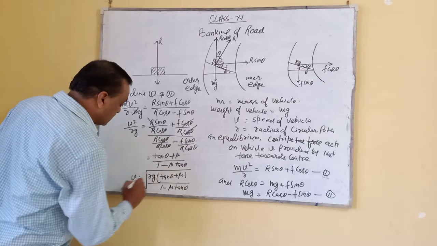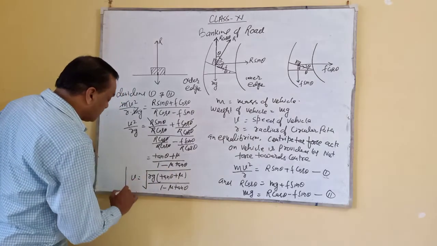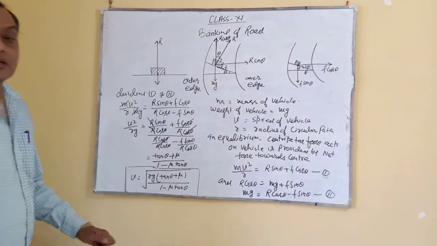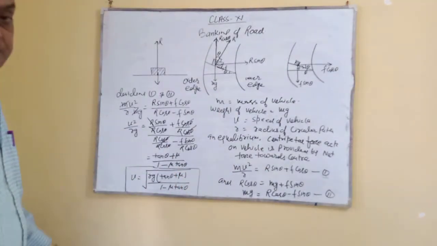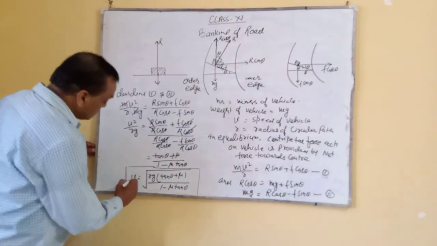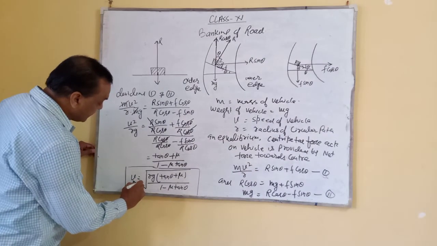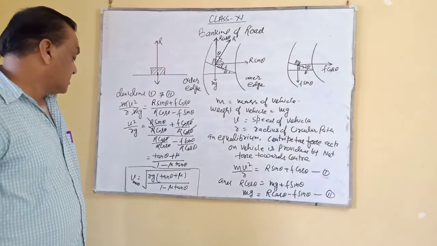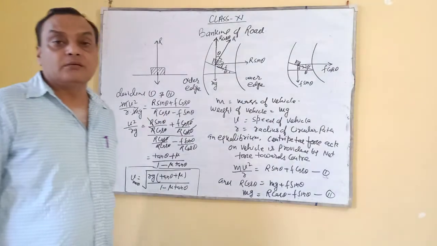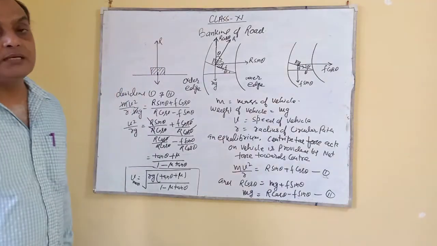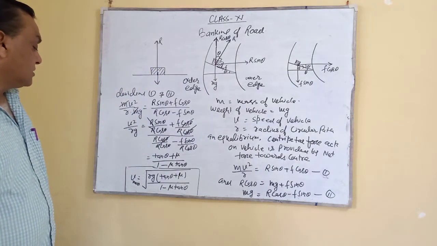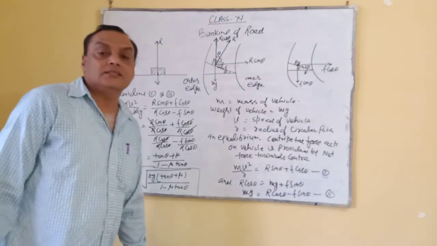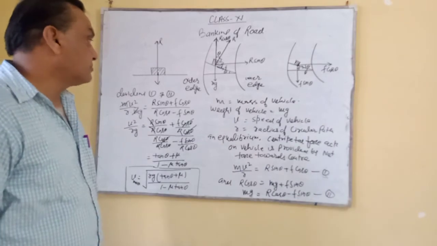This is the value of the speed of the vehicle at the banking of road. So see there, here we are considering the coefficient of friction also. So this is called V max. V max means maximum speed. What will be the maximum permissible speed so that the vehicle will not have an accident on the circular path? So this is the speed there.